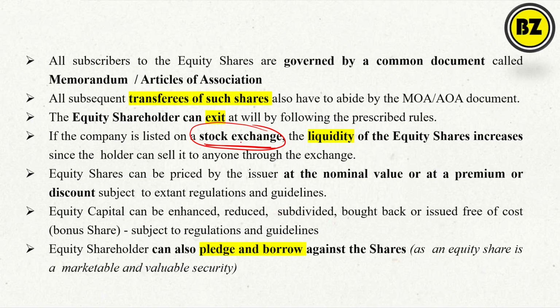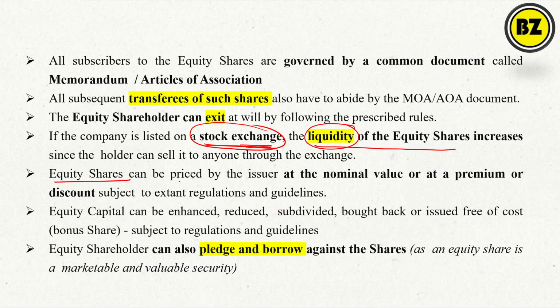So what we can say, the liquidity of the equity share will increase. Obviously anyone can buy it, and so if buyers are more, the price will increase; if buyers are fewer, the price will decrease. That's why we can say they have more liquidity. If the company is listed in the stock exchange, then it will be highly liquid. Okay.